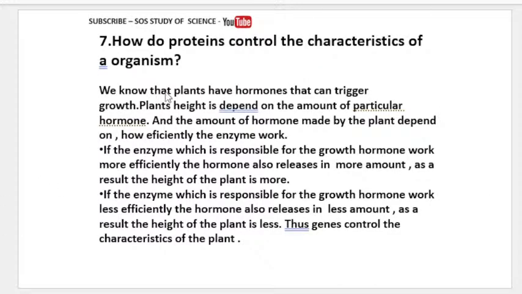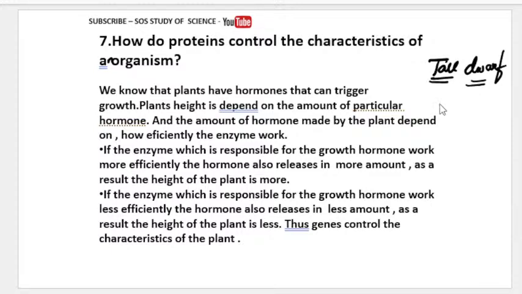So let me read now the last question of today's session. How do proteins control the characteristics of an organism? Students, see, we can see tall plants and also we can see dwarf plants. We know that if the plant is growing tall, there is a hormone present in the plant that is responsible for the growth of the plant. Even when the plant is not growing properly, if the plant is dwarf, that time also who is responsible? The hormone is responsible, correct?